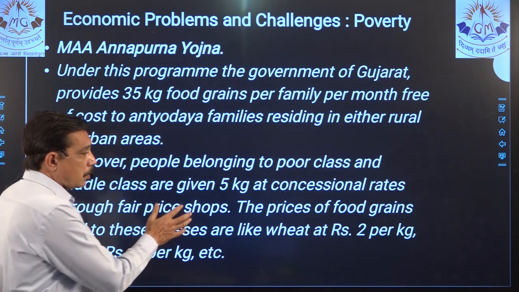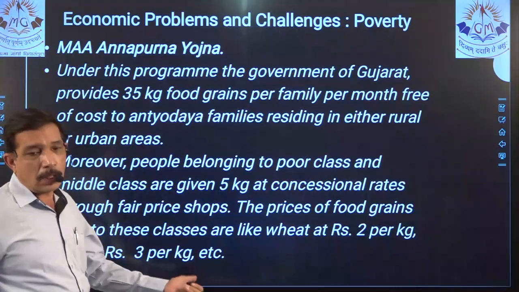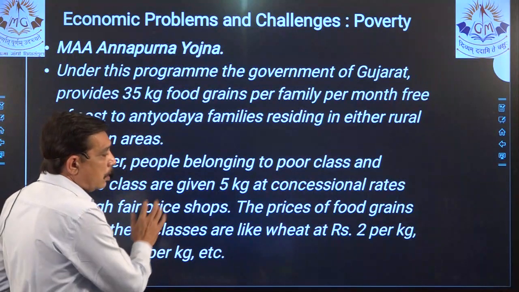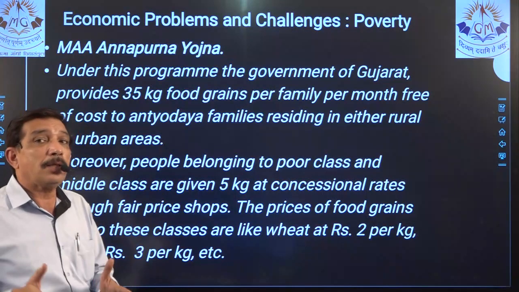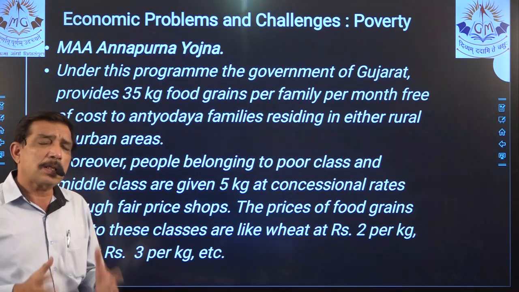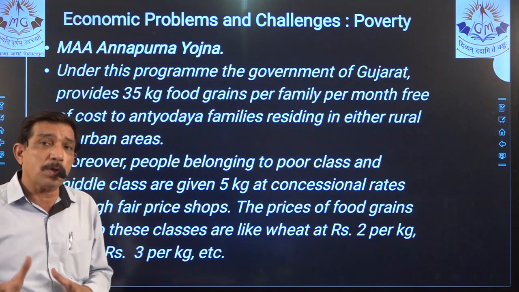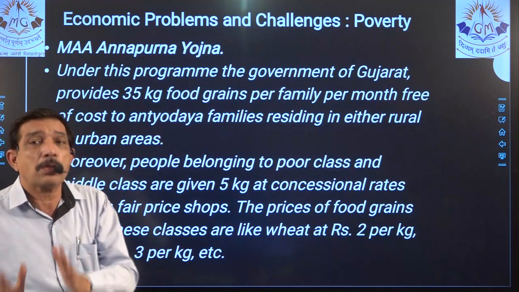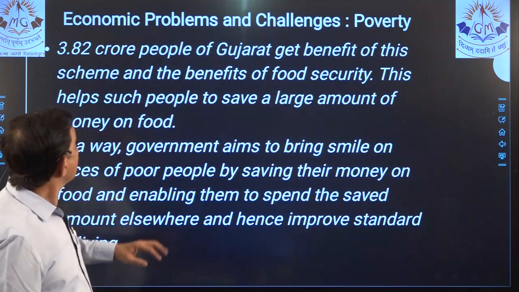Rupees 2 per kg wheat and rupees 3 per kg rice, etc. are given to the Antyodaya families who are the poorest of the poor and identified by the government. And all the village panchayats, taluka panchayat, district panchayat have the complete list of Antyodaya families so that they can focus on whether they have got what they need, so that nobody remains hungry in the country.